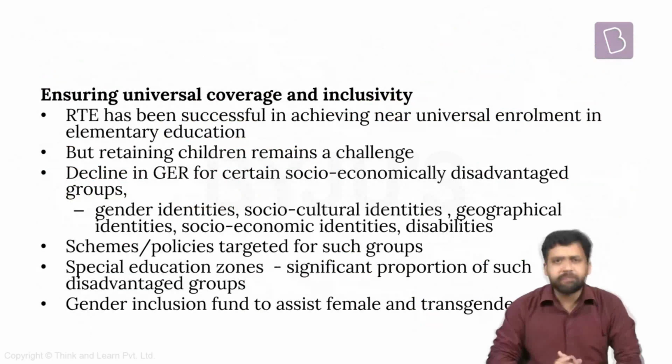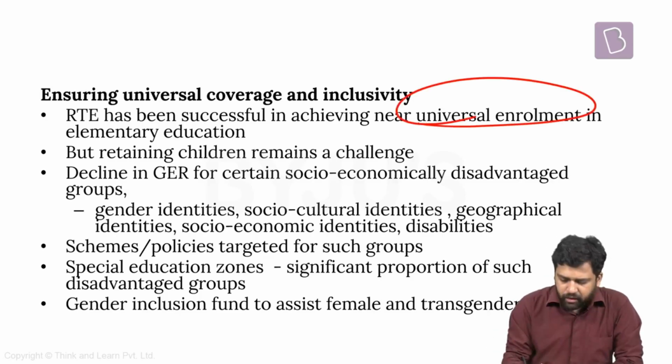These are a few dimensions. Apart from that, the policy also recognizes the issue of lack of equity in education that is there at present. There are certain sections of the population who have not been able to access education, even though we have had a Right to Education Act for some time. As per the Right to Education Act, those in the age category 6 to 14 years should be provided free compulsory education, and they should have easy access to education. But despite that, we have seen that not everyone has equal access to education.